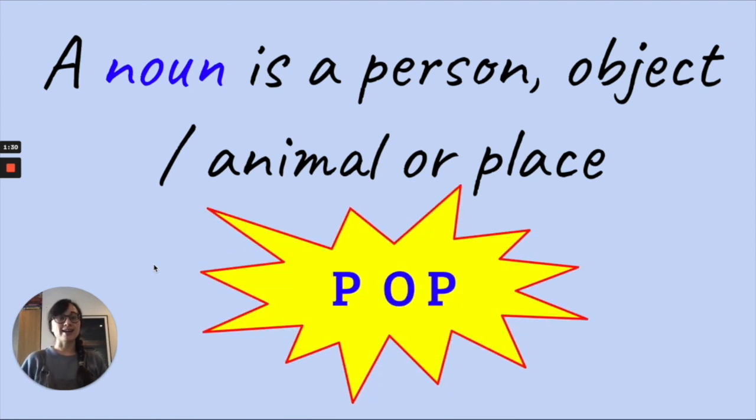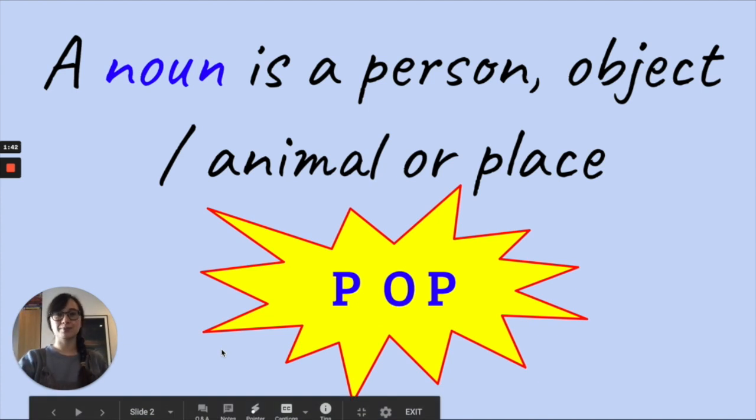So we say a noun is a pop word. The P is for person, the O is for object or animal, and the other P is for place. So a pop word.